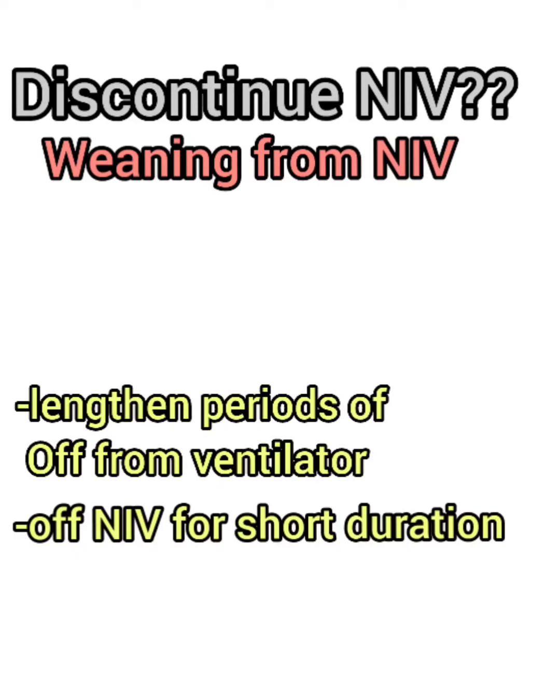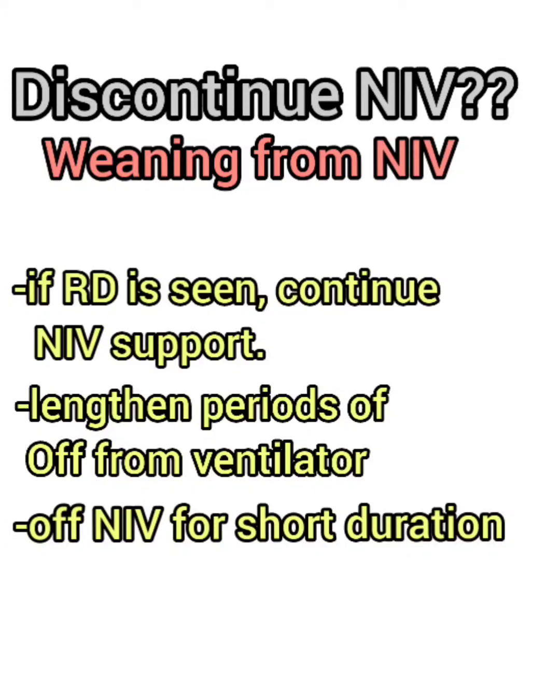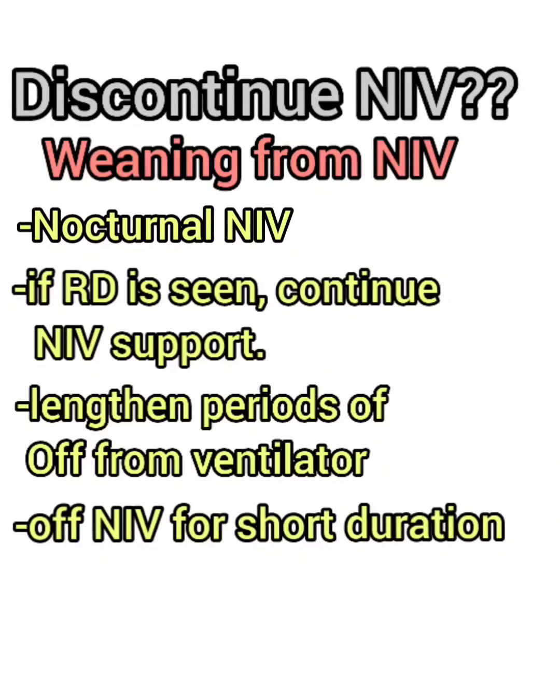So if respiratory distress is seen during this off time, don't remove NIV and continue NIV support. In chronic conditions, if patient satisfies acceptable respiratory rate and no paradoxical breathing and no axillary muscle use, it is better to continue nocturnal NIV support after recovering from the acute exacerbations.